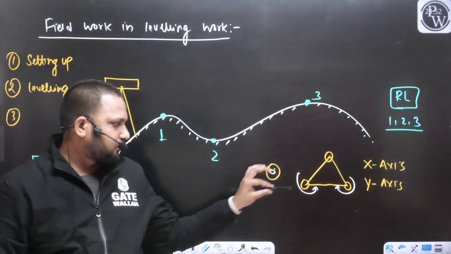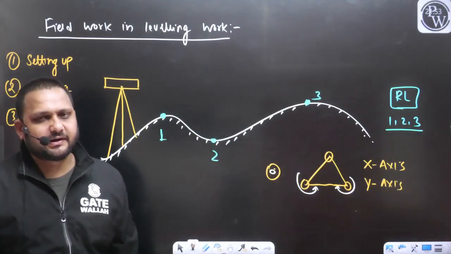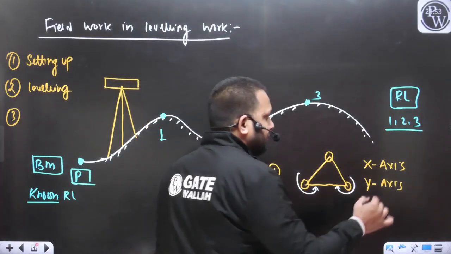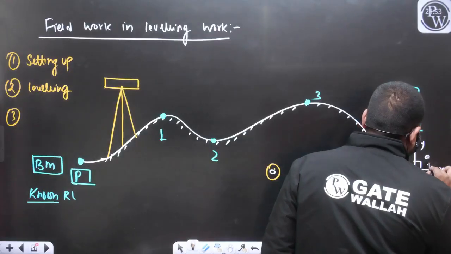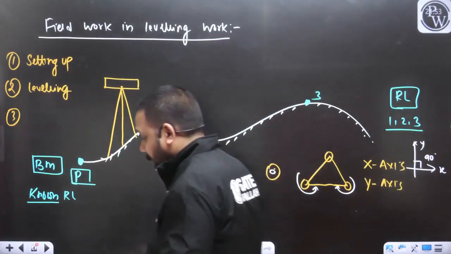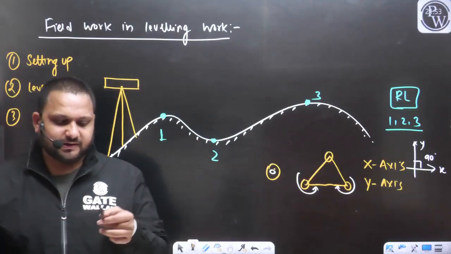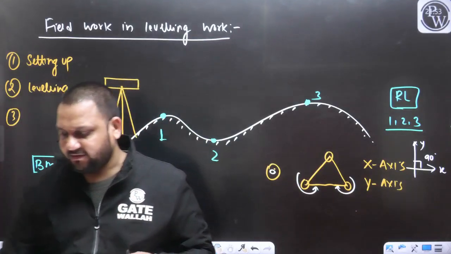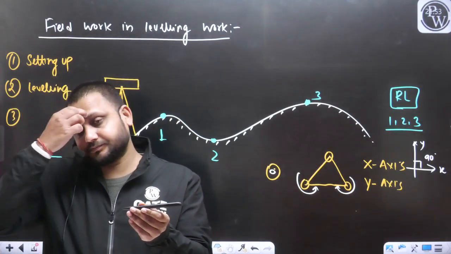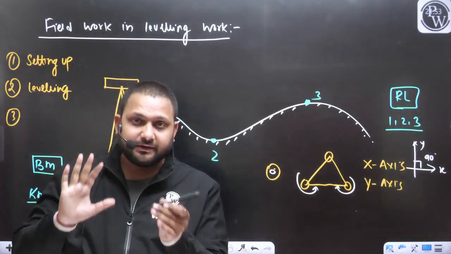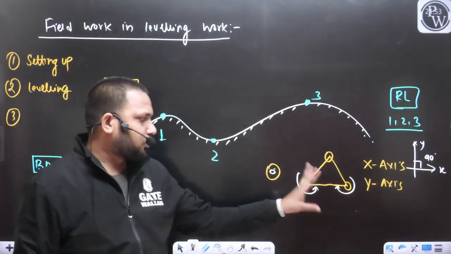After leveling our instrument with the help of these two screws, now we will rotate our telescope about 90 degrees, because we know between these two axes, x axis and y axis, the angle is going to be 90 degrees. So first let's say the initial condition of telescope was like this. So now we are going to rotate the telescope like this. And then do not disturb these two screws.